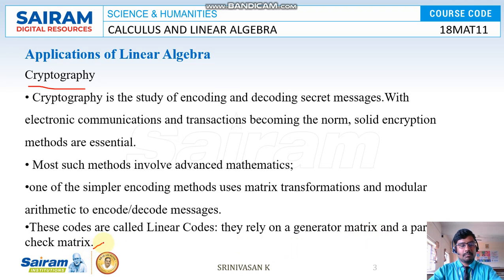Okay, so where do we use matrices nowadays? All of you use a mobile phone. A simple example: if you lock the mobile phone, how do you open it nowadays? There are two types. One is fingerprint, another one is some dots. Okay, the dots form a matrix. It is a 4 by 4 matrix, or 3 by 4 matrix, or 4 by 5 matrix.